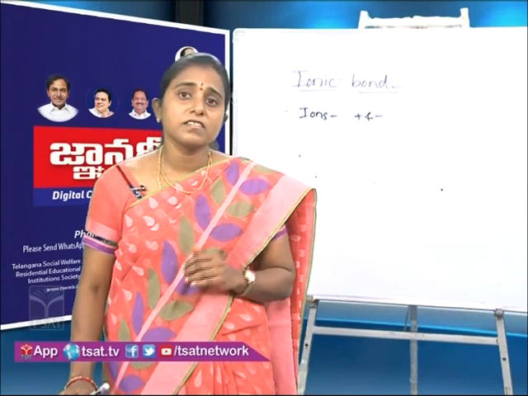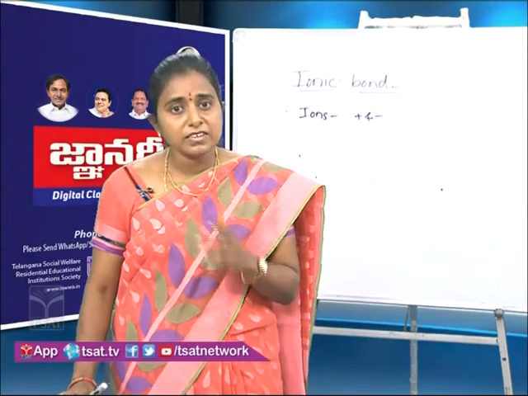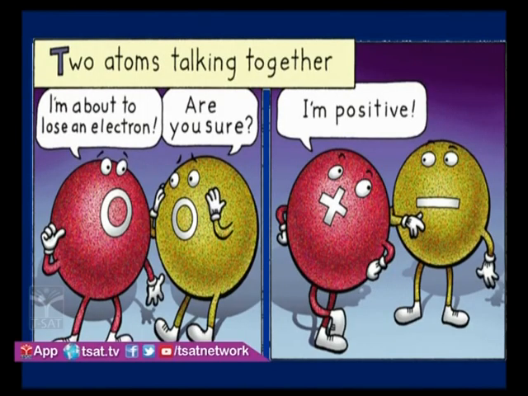What are cations and anions? How do they form, children? Look at the slide. Here first atom is saying that I am about to lose an electron, and second atom eagerly asking that are you sure, and electron is transferred from first atom to second atom, and by losing electron first atom get positive charge and second atom get negative charge.